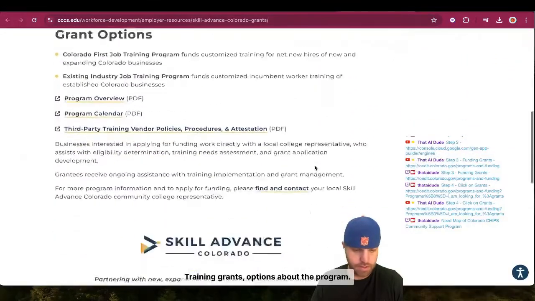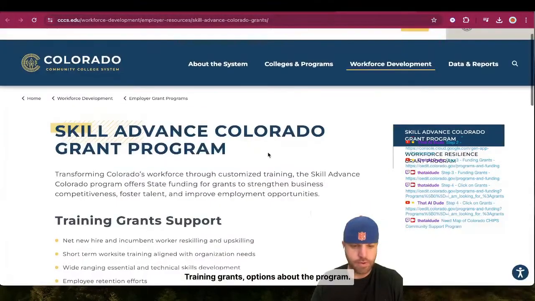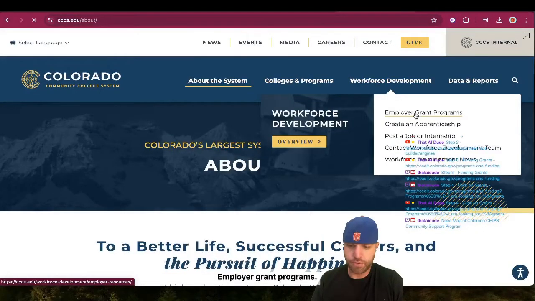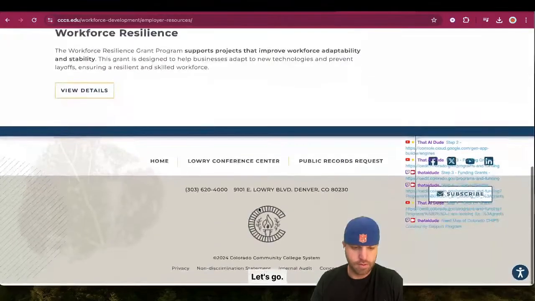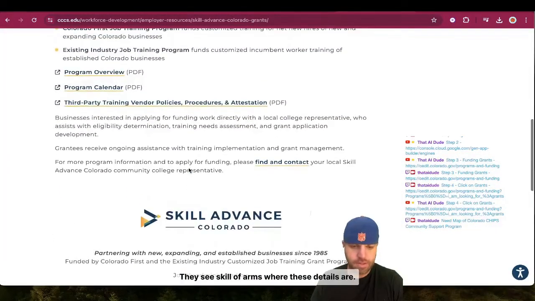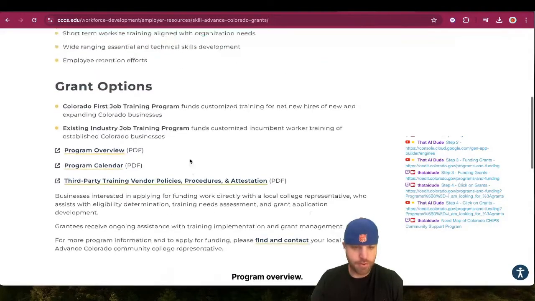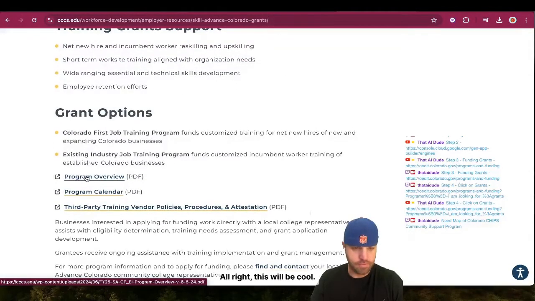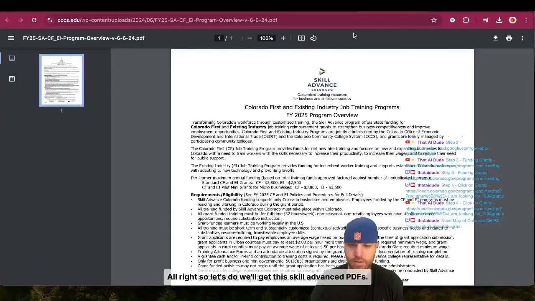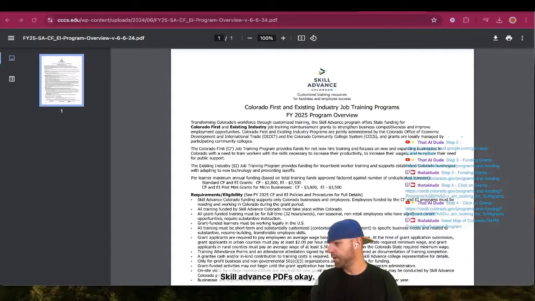Training grants, options. About the program, there isn't anything else in there. Employer grant programs. Let's see. Skill Advance. View details. What are these details? Oh, program overview. All right. This will be cool. Let's see what this looks like. Oh, cool. All right. So we'll get the Skill Advance PDFs. Okay. I need to get those.